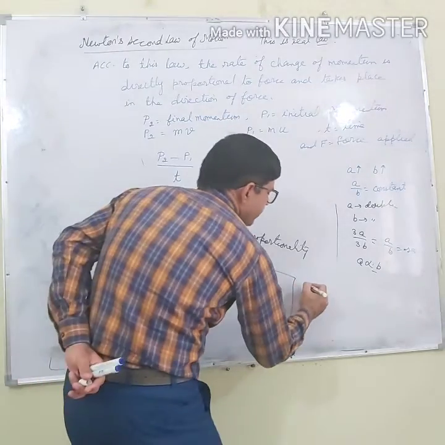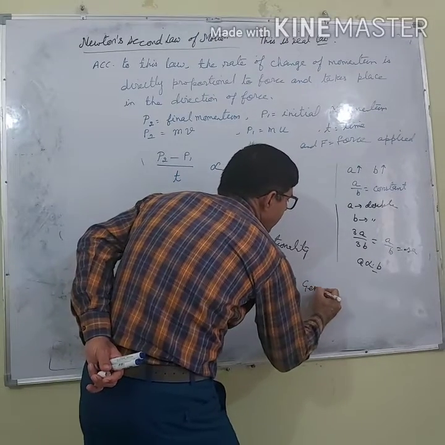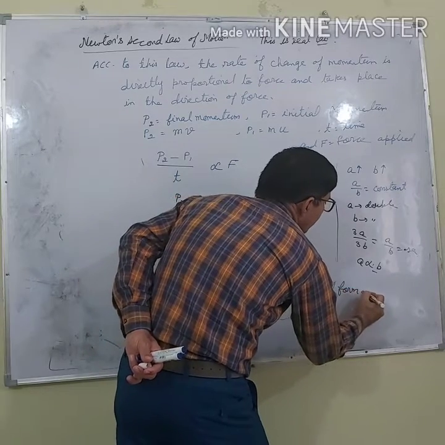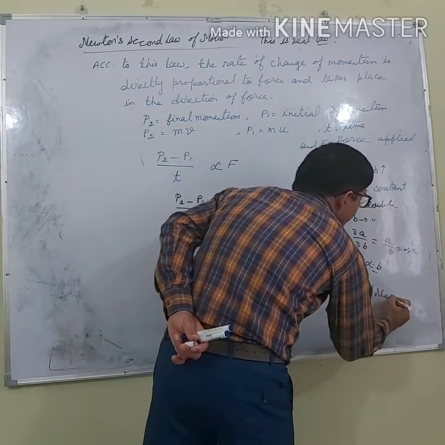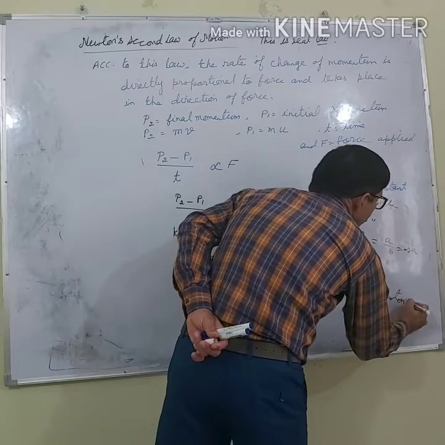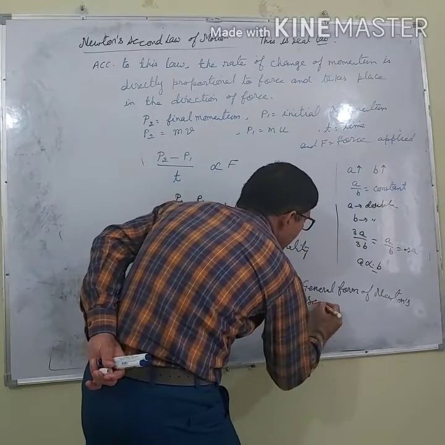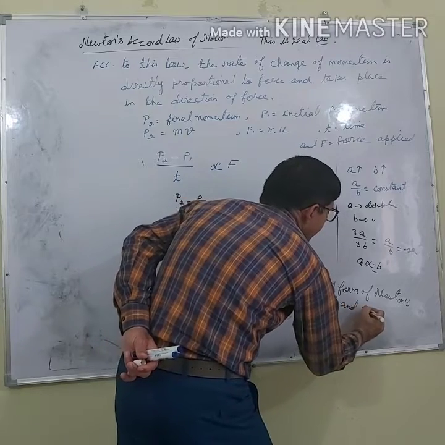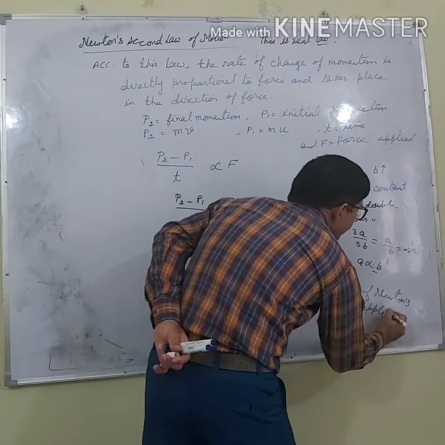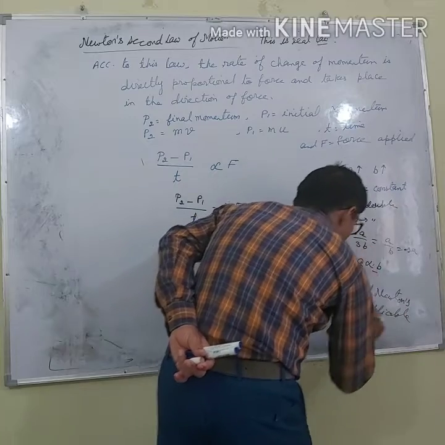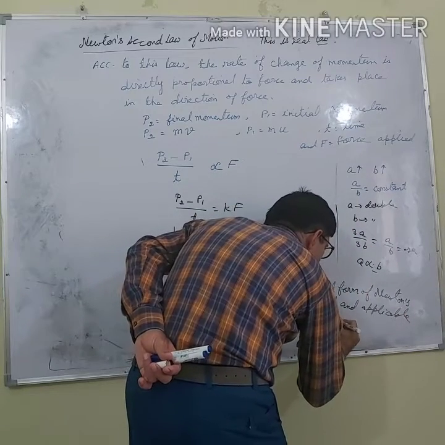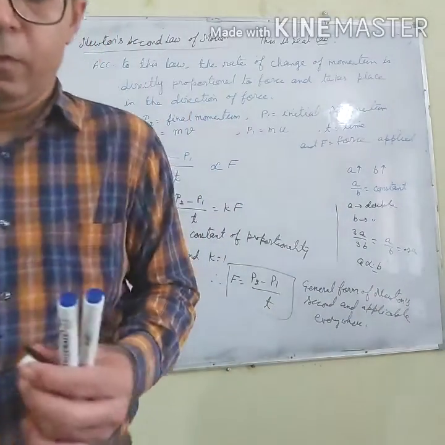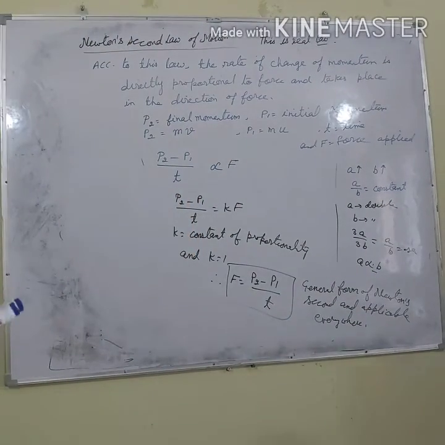This is the general form of Newton's second law and it is applicable everywhere.